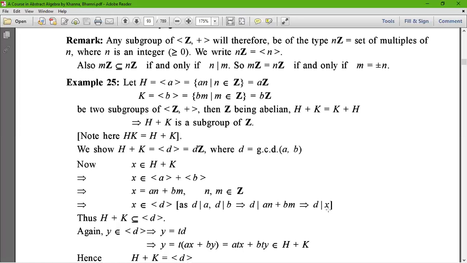Therefore, H plus K is a subset of generator d. Now we are going to prove d is also a subset of H plus K. Then obviously H plus K equals d, because we already know that if A is a subset of B and B is a subset of A, then A equals B.